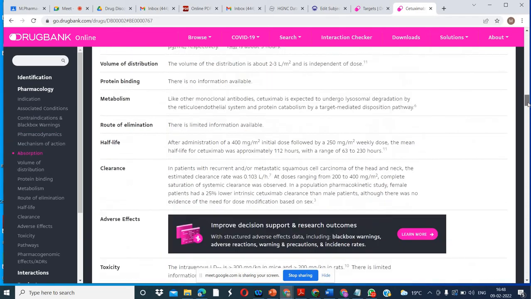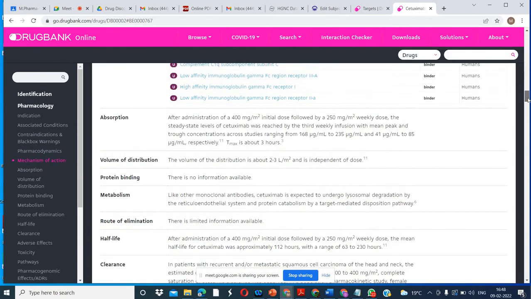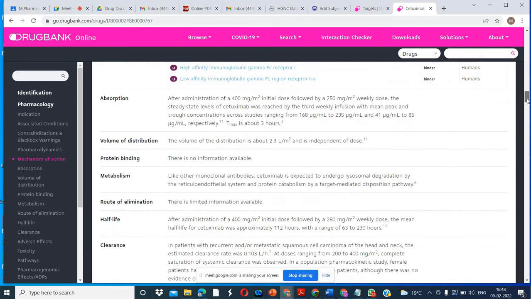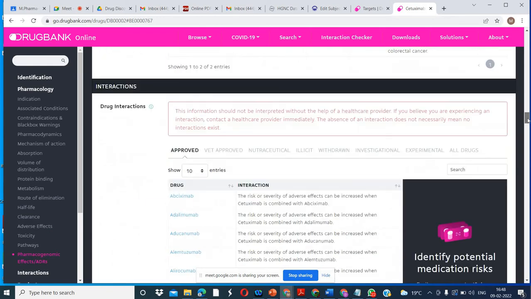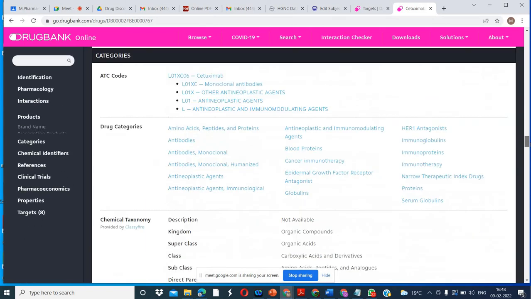Mechanism of action, so everything you can get. There is a lot of information available here. For one drug we have too much information: absorption, volume of distribution, protein binding, metabolism, route of elimination, half-life, clearance. So you have to see what you are interested in. Adverse effects, toxicity, pathway, everything is given here.